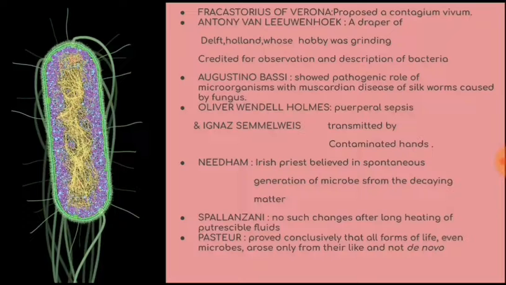When the very first contributions were made by scientists, they said that there are invisible beings which are causing infectious diseases. They didn't know which invisible being, they couldn't see it with their naked eye, but there was some kind of infectious disease. When this was happening, Antony van Leeuwenhoek was a draper, who works in the lens shops in Delft of Holland. He had a hobby of grinding lenses. When he ground the lenses, he observed various things.